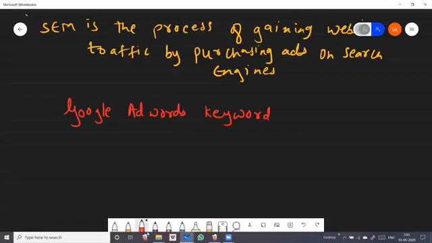Very important tool, students. Here we have to purchase the ads on search engines, and as we use Google AdWords keyword, automatically our ranking increases in the search engine.